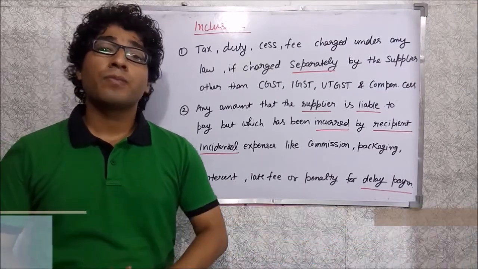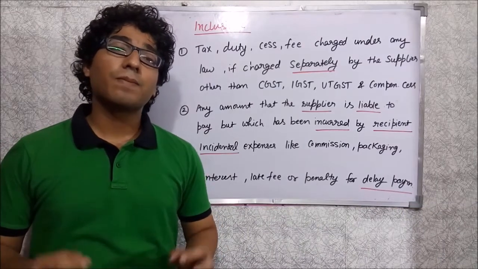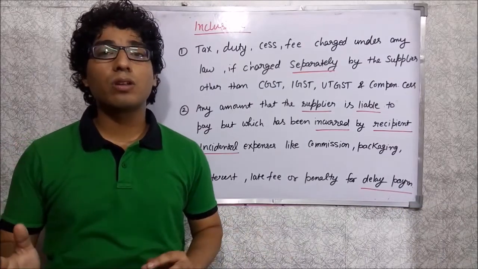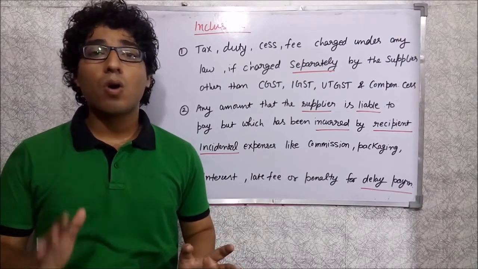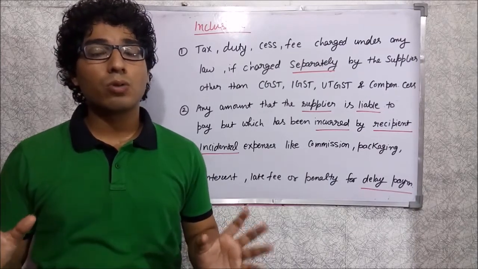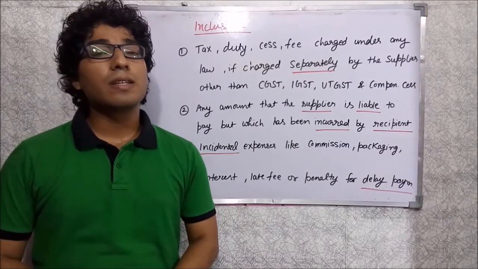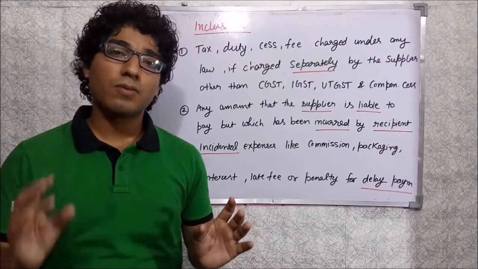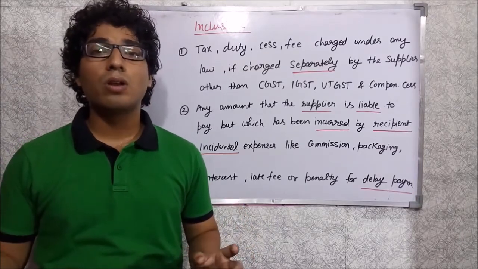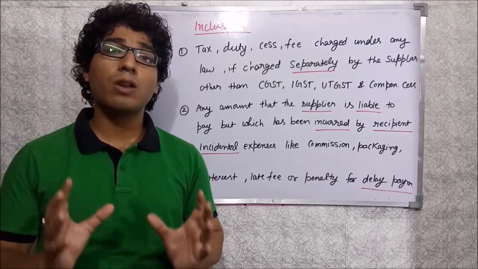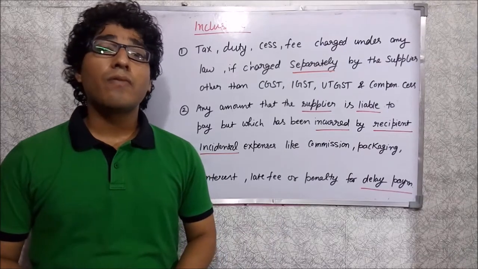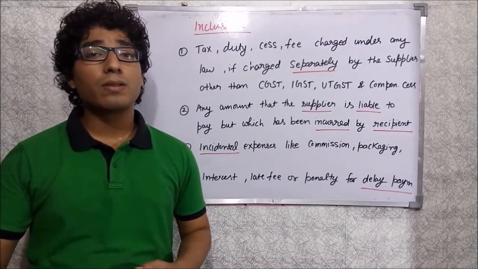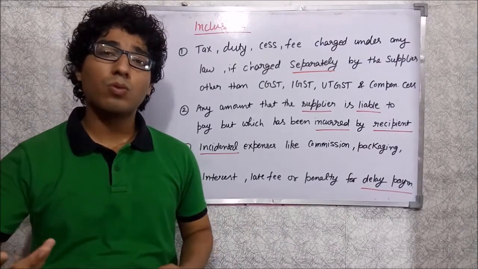So the question is whether you need to also consider the inclusion or exclusion from the value as determined under section 15 subsection 1 or as determined under the valuation rule. So after considering the provision of section 15 subsection 1 or the valuation rule, you have the value for the supply of goods or services as per the GST. But the question is whether there is any inclusion or exclusion from that value.